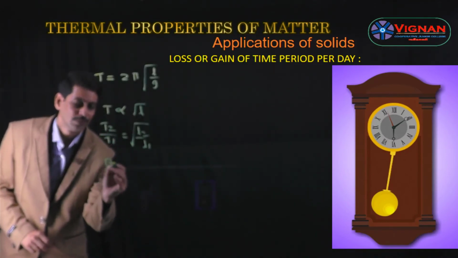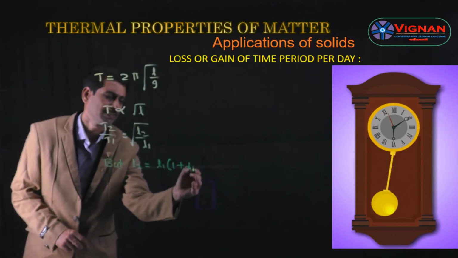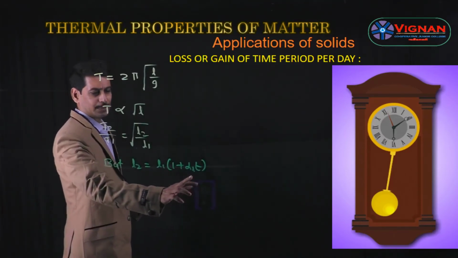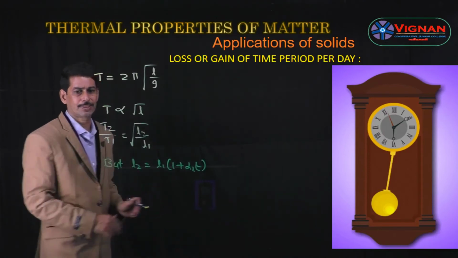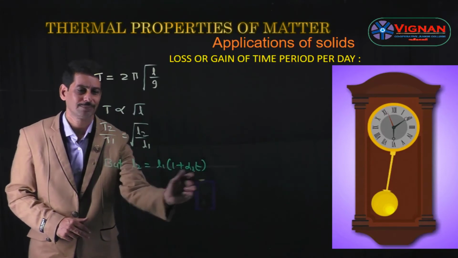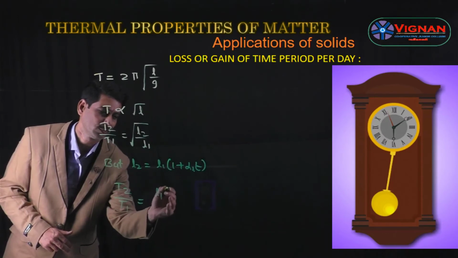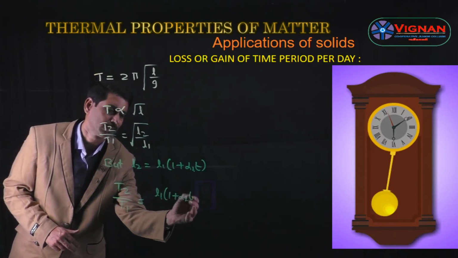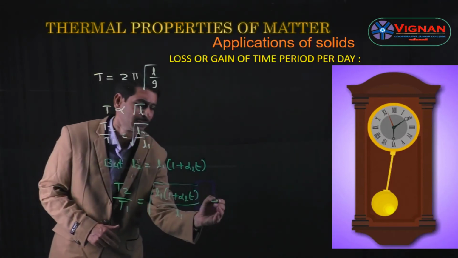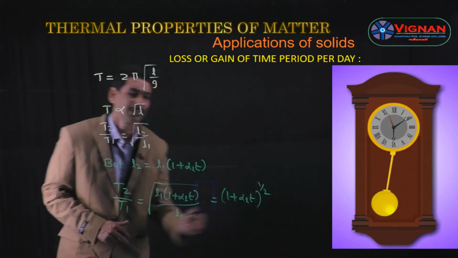But we know L2 is equal to L1 into 1 plus alpha L into t. This is from the expansion of solids, where alpha L is the coefficient of linear expansion, L1 is the initial length, L2 is the final length, and t is the change in temperature. So instead of L2 we can write L1 into 1 plus alpha L into t. So T2 by T1 is equal to L1 into 1 plus alpha L t divided by L1, under the root. L1 gets cancelled, so it becomes 1 plus alpha L t to the power 1 by 2, because the root can be written as power 1 by 2.